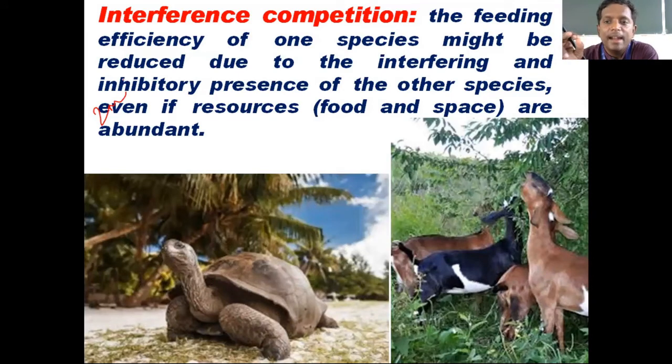Abingdon tortoise and goat. They feed on the same thing, but Abingdon tortoise is a slow feeder, okay, and the other one is a very fast feeder. Okay, one species is a slow feeder, the other species is a fast feeder.